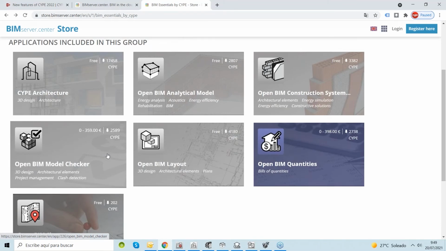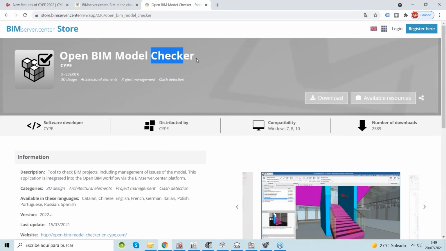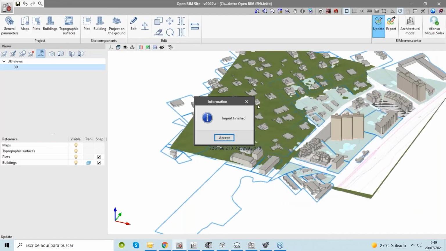Maybe this is one of the main features that the technology increased. The level of technology increased during the past years, and clash detection is something that is available for us to increase the efficiency of our teams these days. And we can run this kind of analysis with OpenBIM Model Checker, specific to check the model. As the name says, to check the model, and we can run clash detection analysis, combining different IFCs to our project. Before doing that, I would like to show you something here with this project.